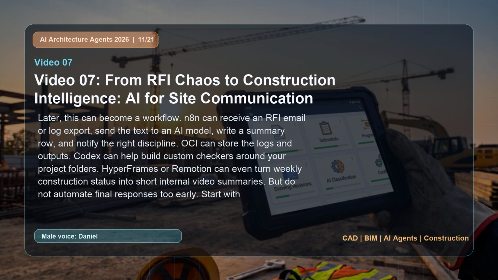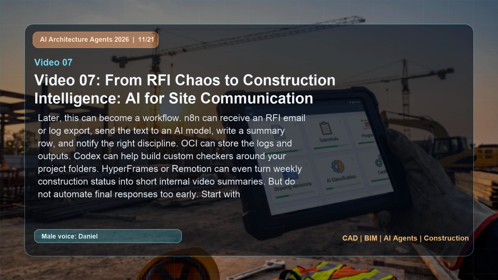Later, this can become a workflow. N8N can receive an RFI email or log export, send the text to an AI model, write a summary row, and notify the right discipline. OC can store the logs and outputs. Codex can help build custom checkers around your project folders. Hyperframes or Emotion can even turn weekly construction status into short internal video summaries.